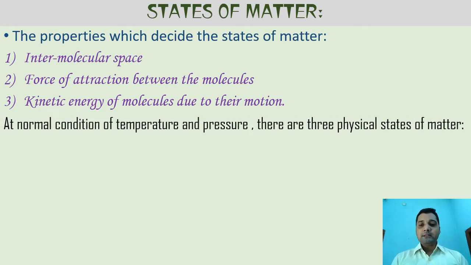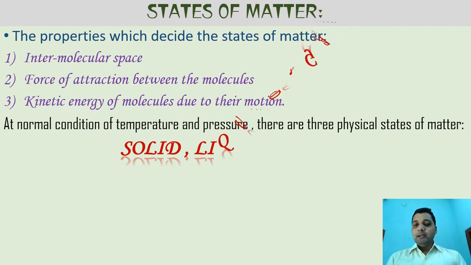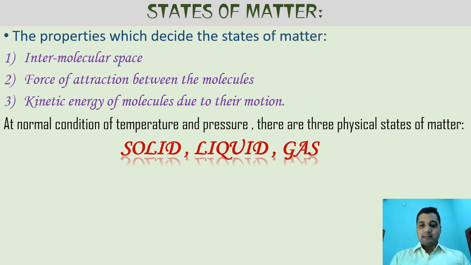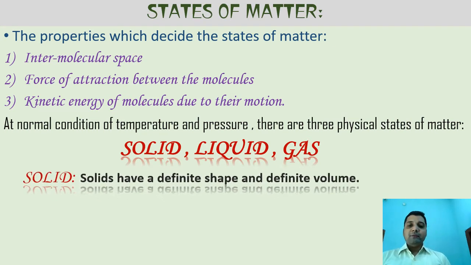At room temperature, at normal conditions of temperature and pressure, all these matters are divided into three states: solid, liquid and gas. One is solid, one is liquid and one is gas. What can you say of the solid? Solid has a definite shape and definite volume. Volume means how much space any object occupies inside any liquid or on the surface. Solid has definite shape, definite volume.